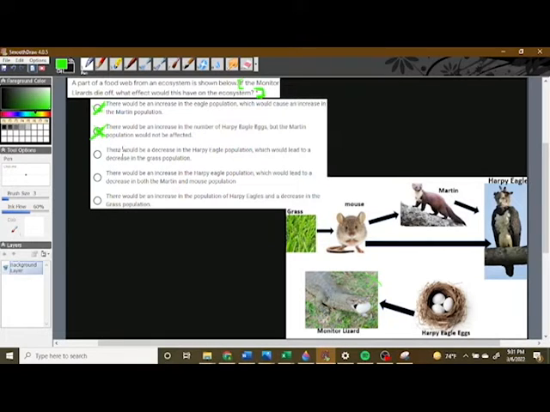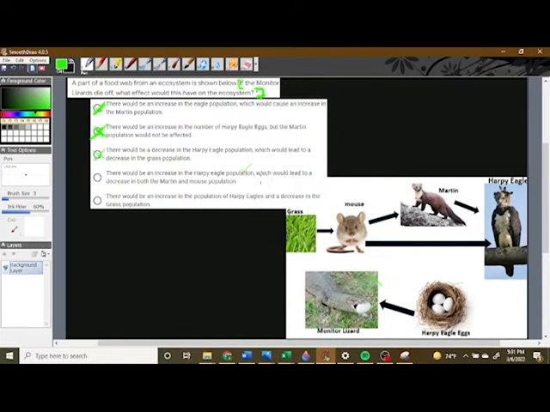Next, there would be a decrease in the harpy eagle population, which would lead to a decrease in the grass population. Definitely not. If there's more eggs, there's going to be more hatching harpy eagles. So that one can't be true. There would be an increase in the harpy eagle population. We've already established that that does make sense.